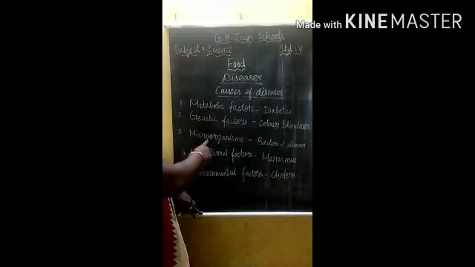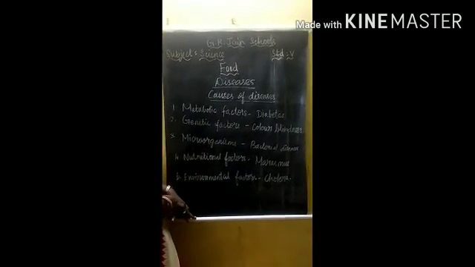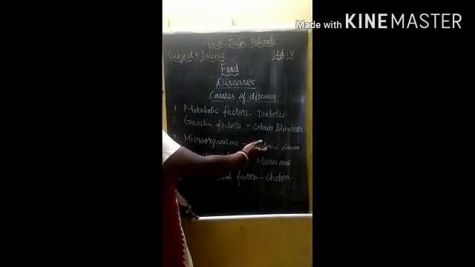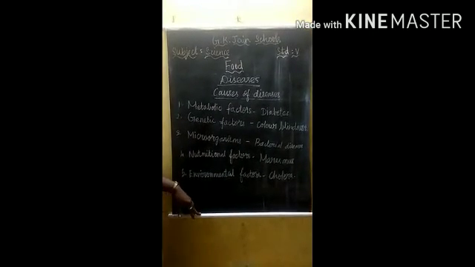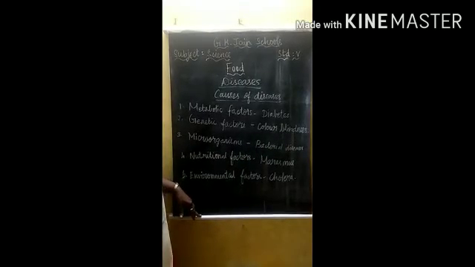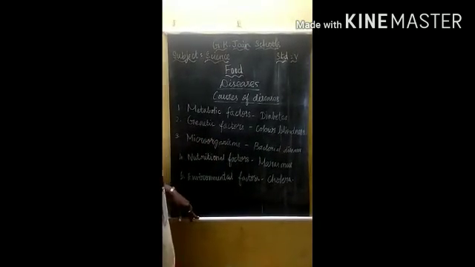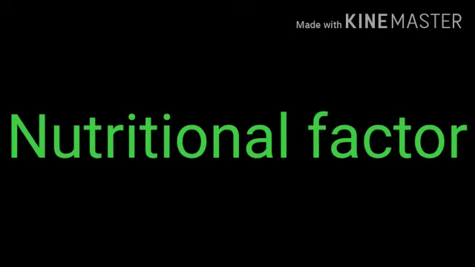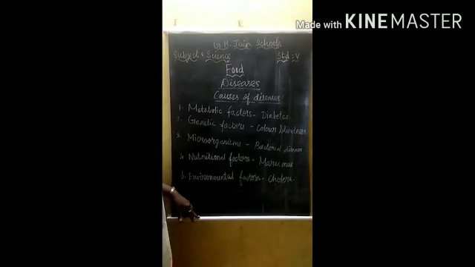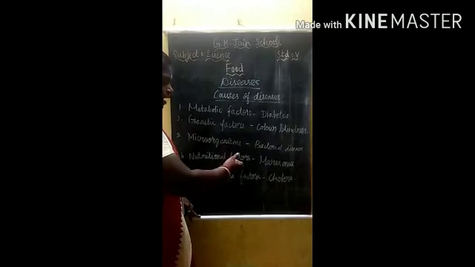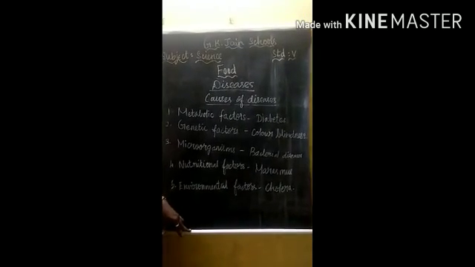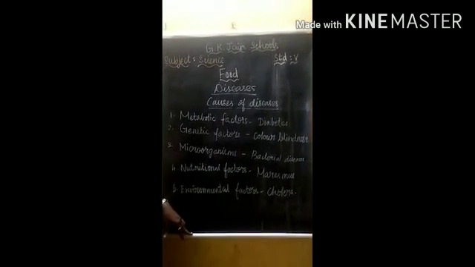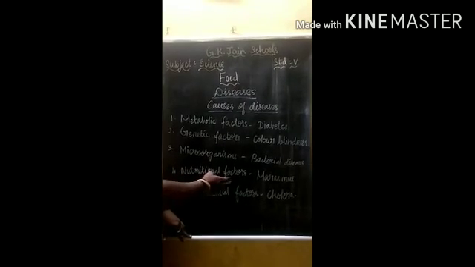The next one is microorganism. The disease is caused by microorganisms like bacteria, virus and fungi. So the bacterial diseases all come under the microorganism factors. The next one is nutritional factors. The lack of nutrition causes the nutritional factors. For example, marasmus and kwashiorkor come under the nutritional factors.